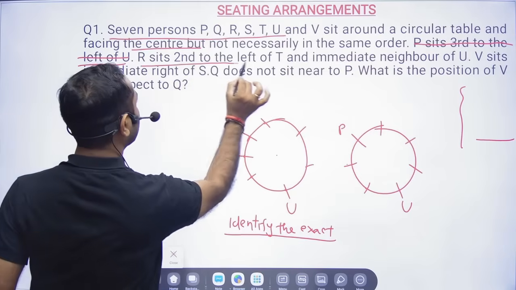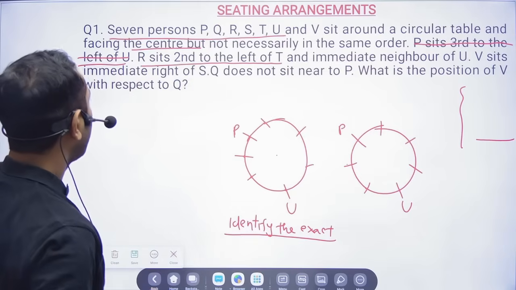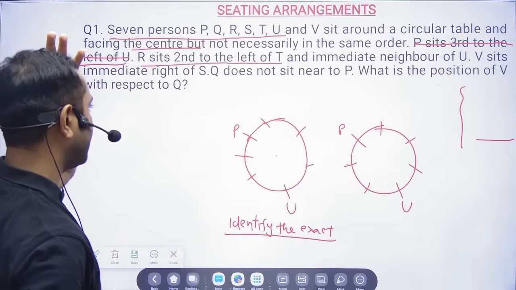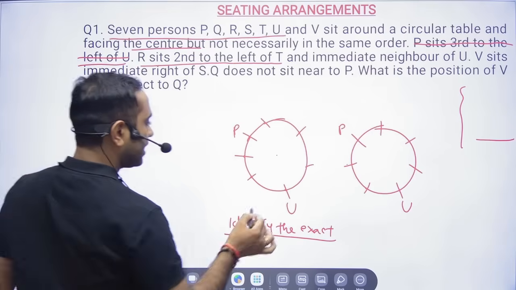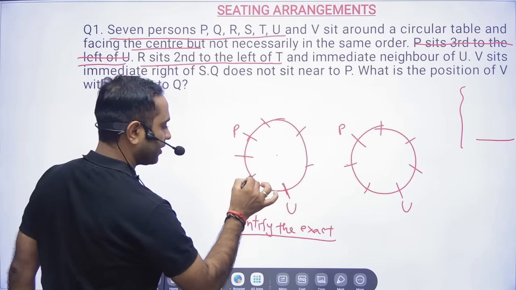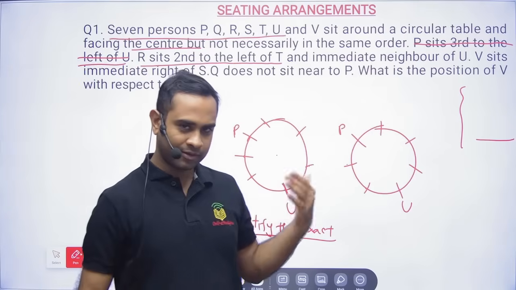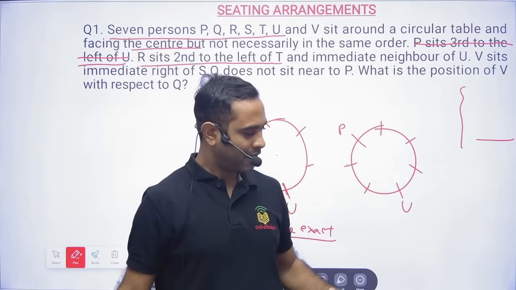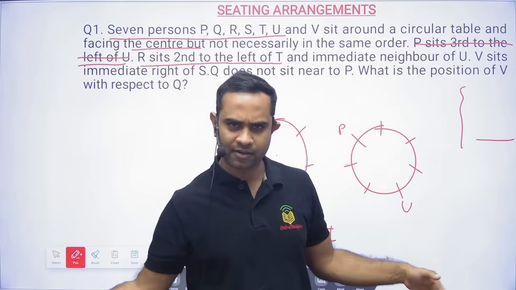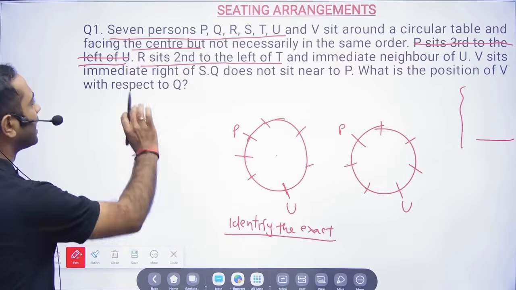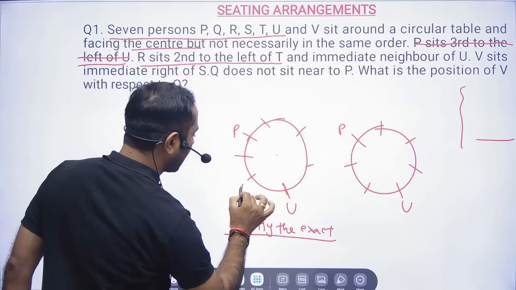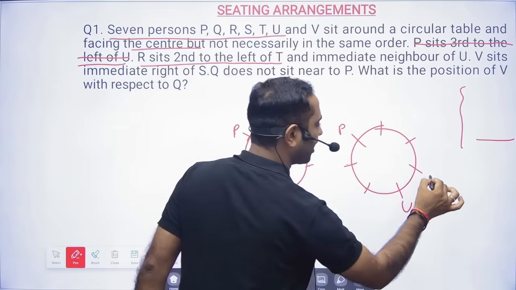R sits second to the left of T and is an immediate neighbor of U. Now U has two neighbors, one on this side and one on this side. So in one diagram I will place R here, and in the other diagram I will place R here.